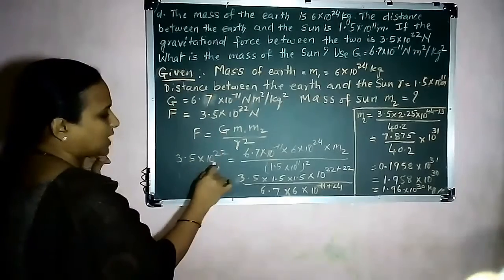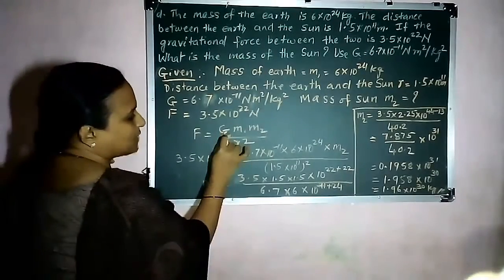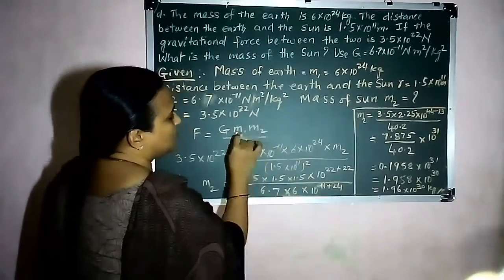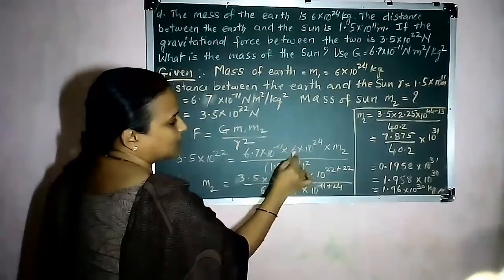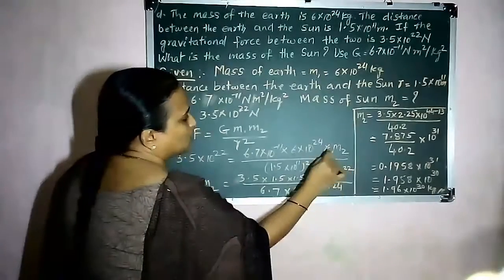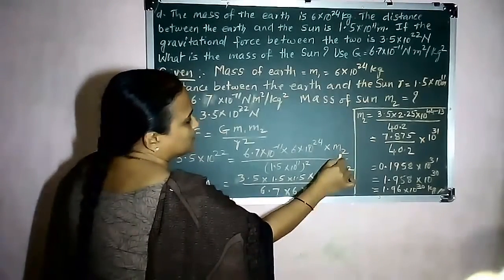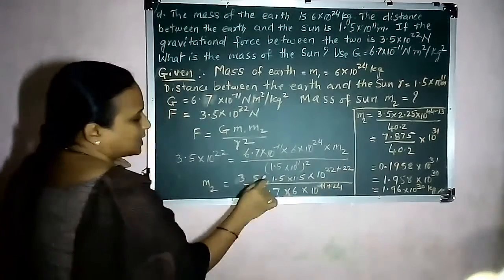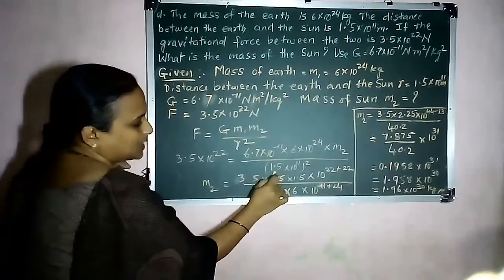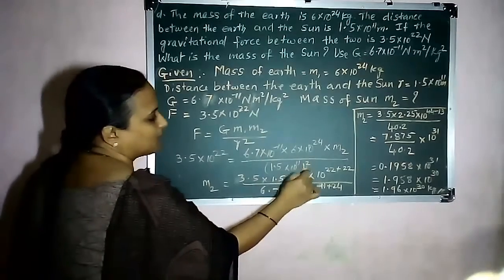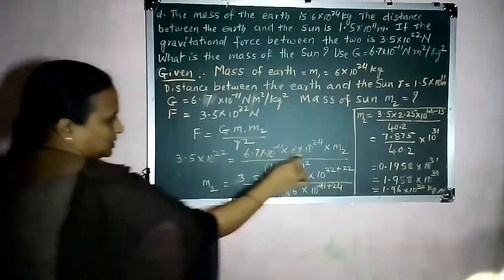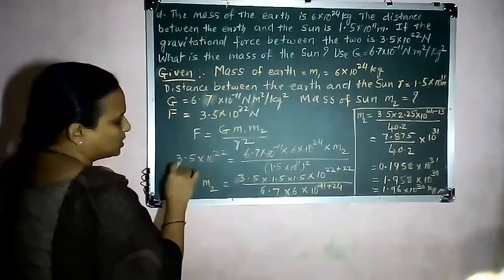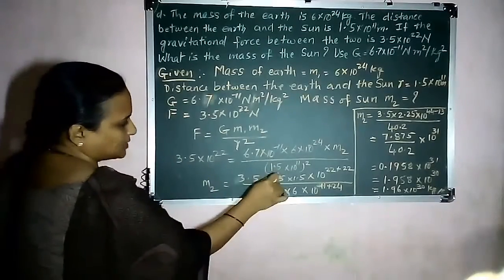What is F? F is 3.5 into 10 power 22 is equal to, what is the value of G? G is given 6.7 into 10 power minus 11 into mass of one object, that is earth. Mass of the earth is 6 into 10 power 24 into M2, that is mass of sun, we have to find out, upon R square, the distance between the earth and sun, that is 1.5 into 10 power 11 square. Now M2 is equal to F into R square,